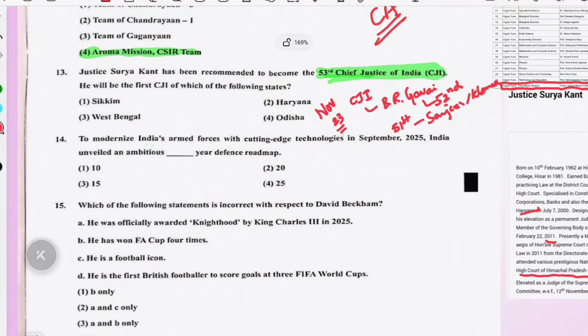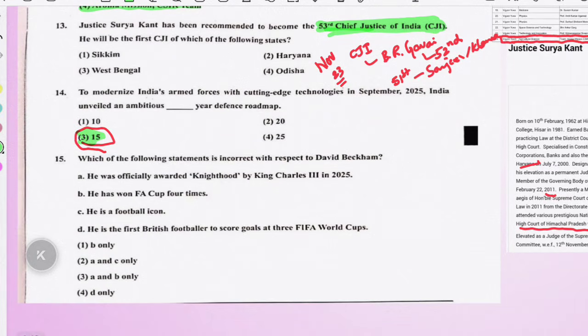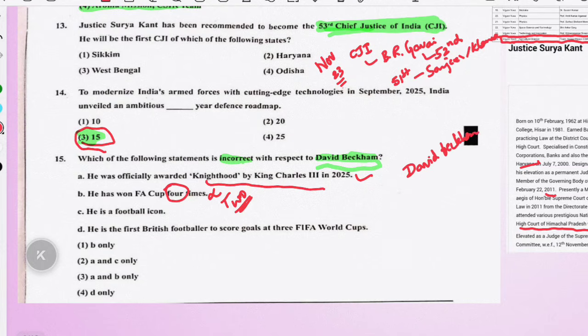And next question: to modernize the Indian armed forces with cutting edge technologies, in September 2025 India unleashed an ambitious dash year. This is a simple and direct question from current affairs, that is a 15-year roadmap. And coming to this, they have asked for the incorrect statement related to David Beckham. David Beckham is a football player, and he has been awarded a knighthood by King Charles III. And yes, this is a correct statement. See, they have said 4 times and they can manipulate the numbers. So it is a wrong statement, and it is only 2 times to remember. And I said you should also read the other options. Why? Because this is a learning for you when you are solving a question. See, David Beckham, 4 points you will learn from this question.